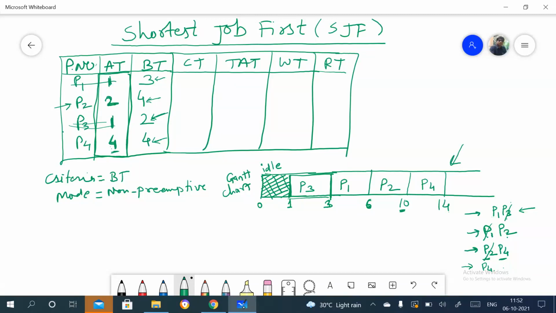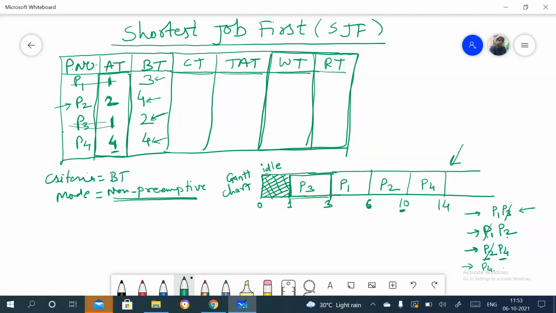Now again, we'll try to calculate the completion time, turnaround time, waiting time and response time here. As I said, the mode is non-preemptive here, so whatever the waiting time is, that same is the response time, right? So we only need to calculate the completion time, turnaround time and waiting time, right?